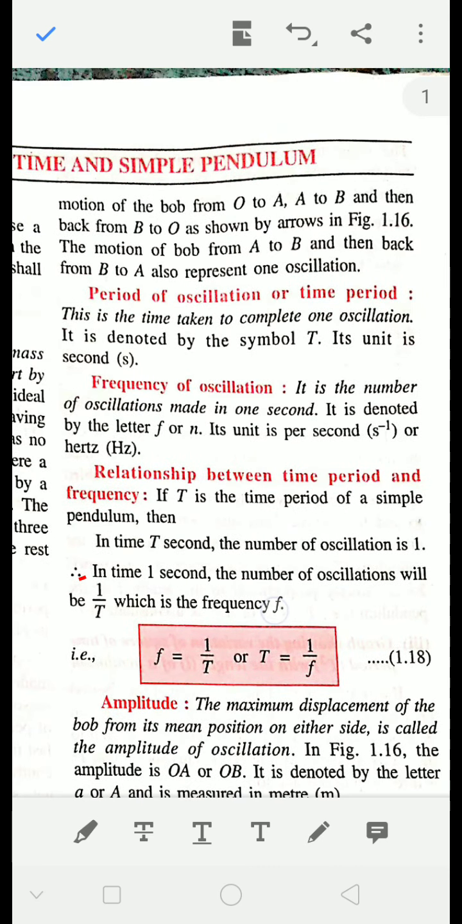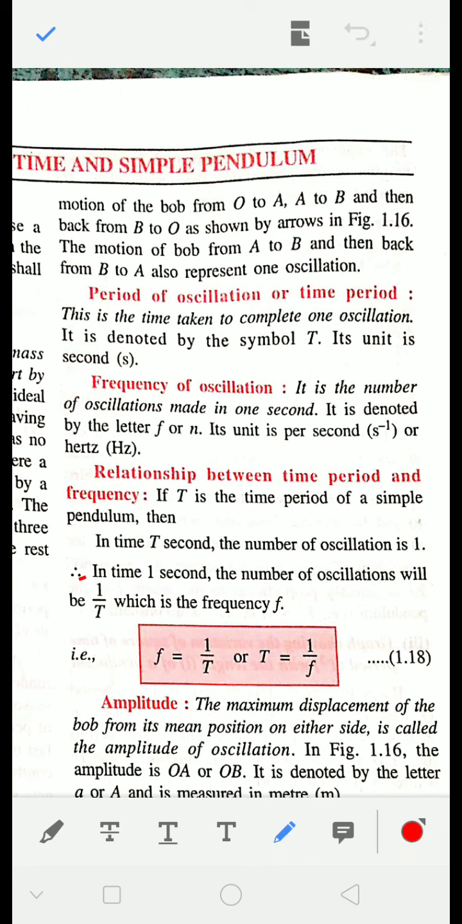Now time period. Time period is what? Time period means the time taken to complete one oscillation. Means that I told you A to B and again B to A. This time taken by the pendulum to go from A to B and again back from B to A, total time taken is called time period or period of oscillation.